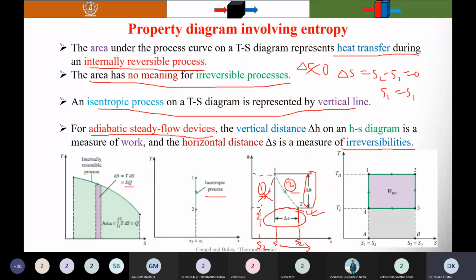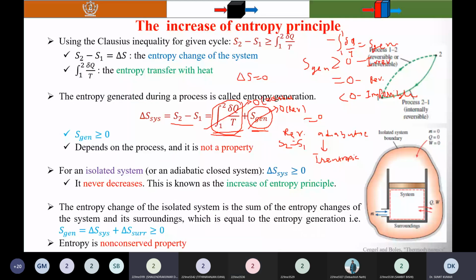Sir, how can that be possible? Entropy can't decrease in any process, either it can be constant or it can increase only. He is not saying that the magnitude of the entropy transfer is higher than the entropy generation. You are asking about this one, right? Sir, how can that be mathematically? He is not asking about it mathematically. He is asking whether it is possible or not.